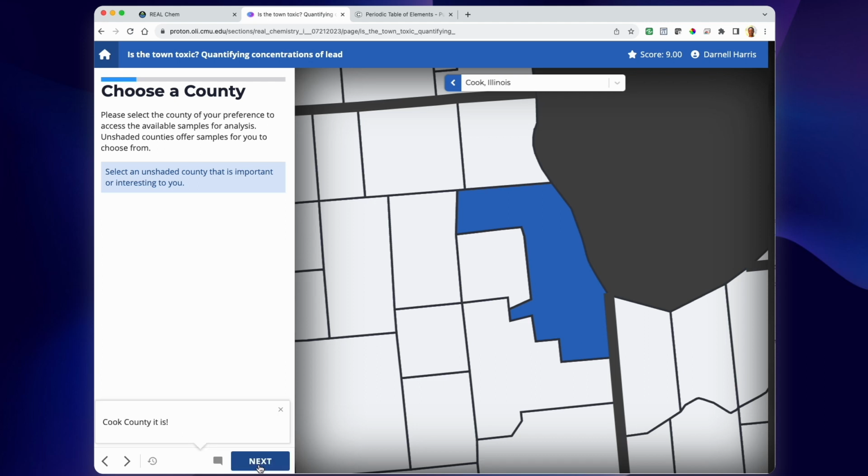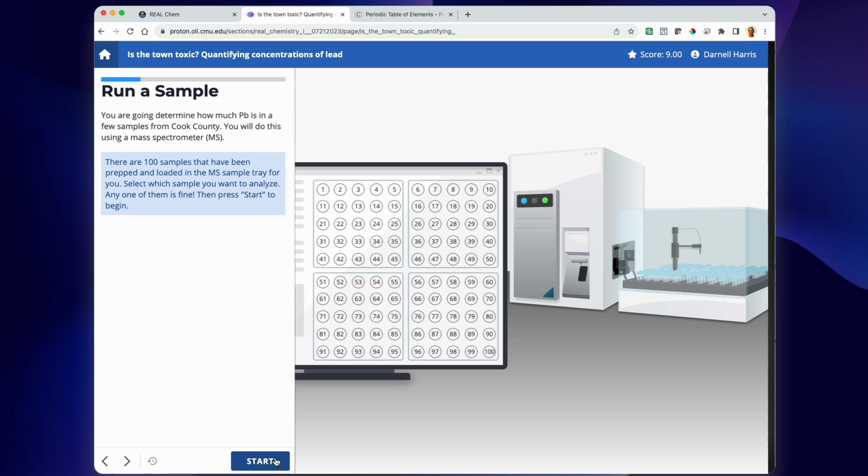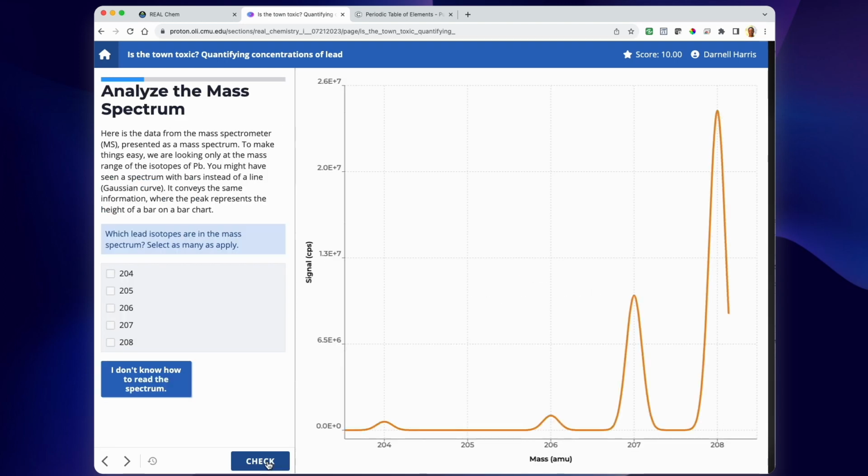Selected. So they've loaded up 100 samples from Cook County. I get to pick whichever I want. Let's go for lucky number 7. That was fast. Okay, now I've got data for my sample. It's a mass spectrum. I've seen this idea before, back in the first exploration. I can't wait to find out what this data means.